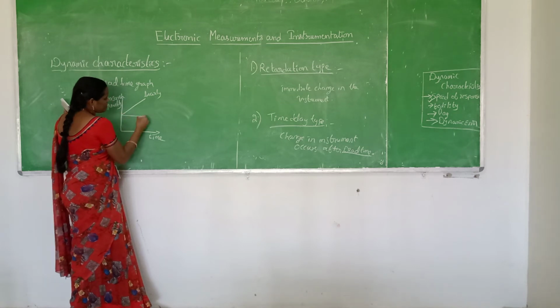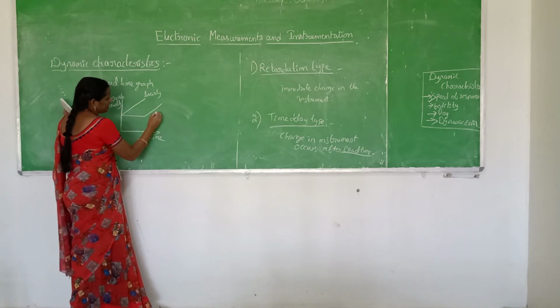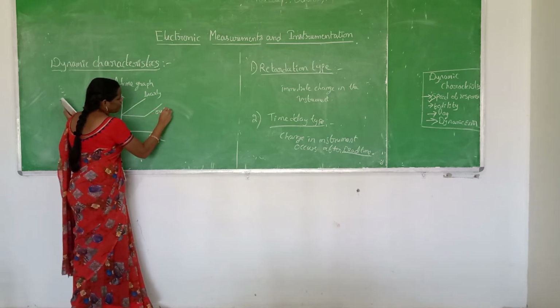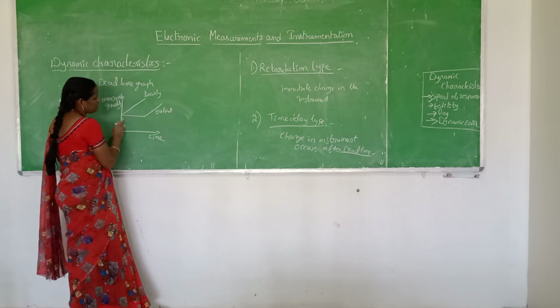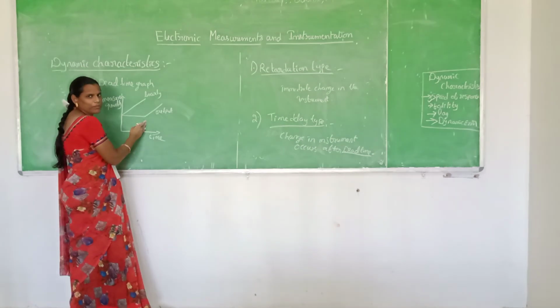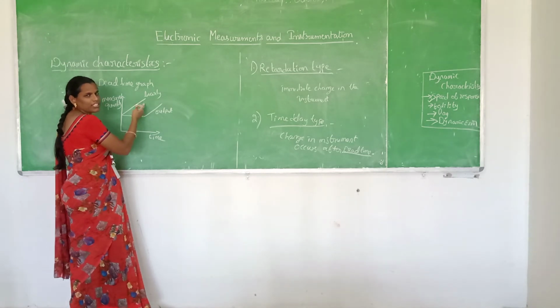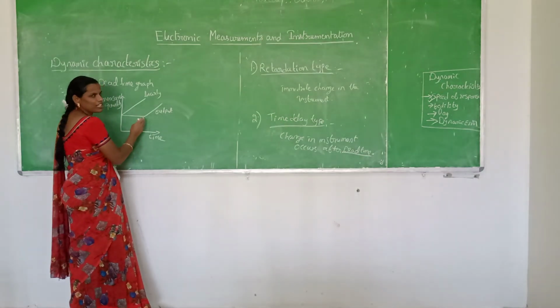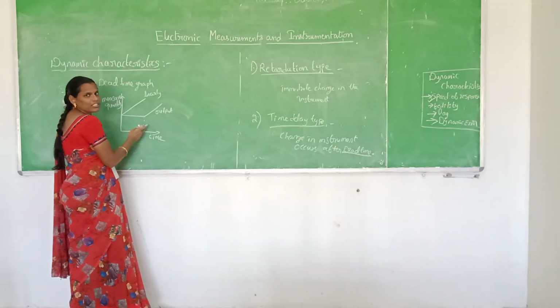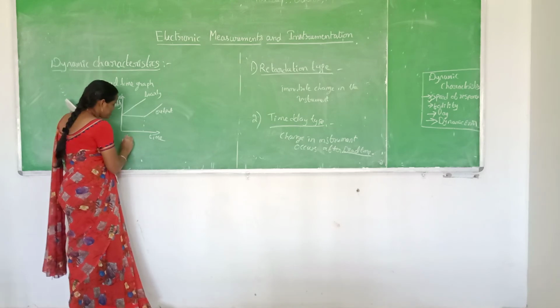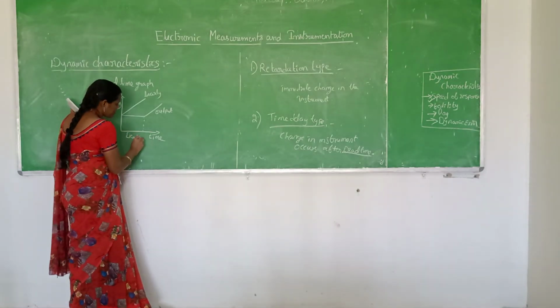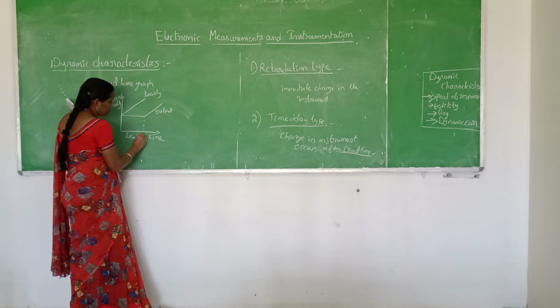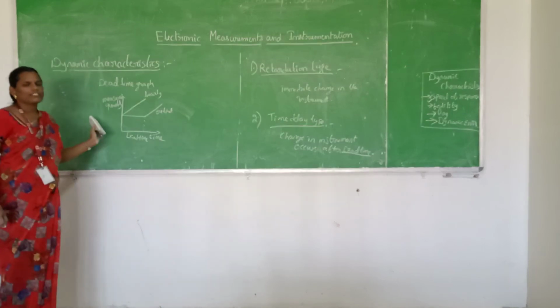Now this is the output. At a certain amount of time, the output of the instrument doesn't change even though the input changes. Even though the measured quantity changes, the output doesn't change. It remains constant. This constant time in which the instrument doesn't respond is called dead time. So from this we can clearly understand the dead time.